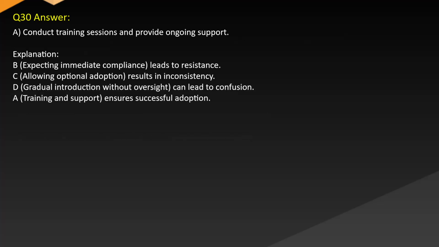Answer is A. Conduct training sessions and provide ongoing support. Explanation. B. Expecting immediate compliance leads to resistance. C. Allowing optional adoption results in inconsistency. D. Gradual introduction without oversight can lead to confusion. Training and support ensures successful adoption.